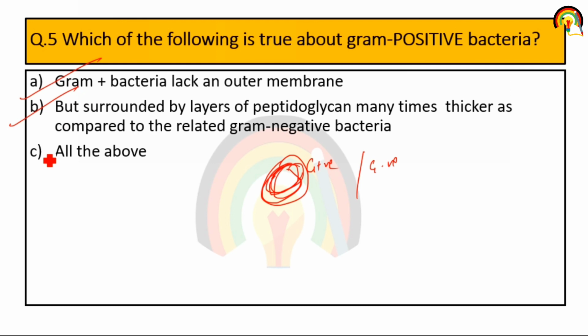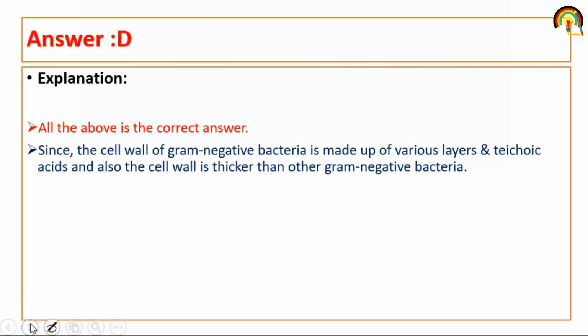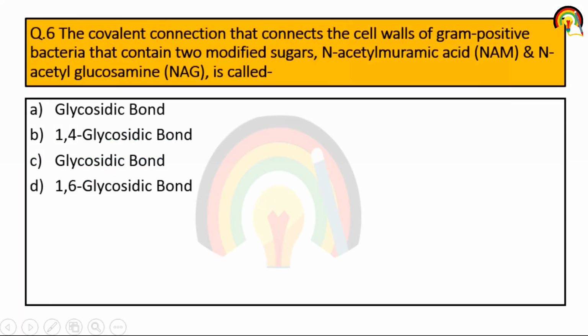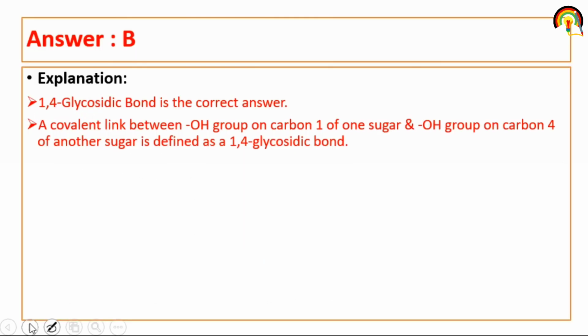So that is also correct, so all of the above options are correct. Next one. The covalent connection that connects the cell wall of gram-positive bacteria that contains two modified sugars, NAM and NAG, is called 1,4-glycosidic linkage.